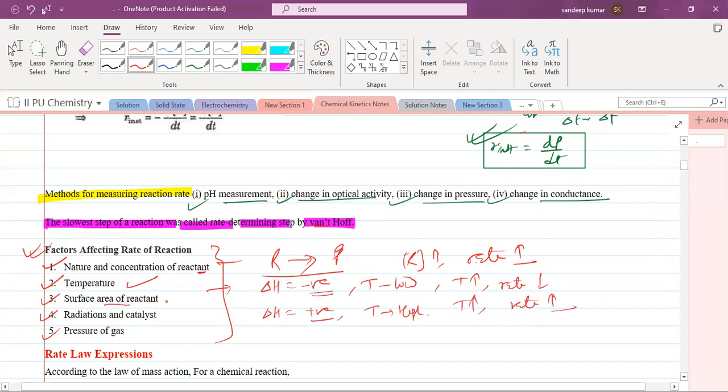Next, surface area of the reactant. If surface area is more, rate will also increase. Rate of the reaction is directly proportional to the surface area.